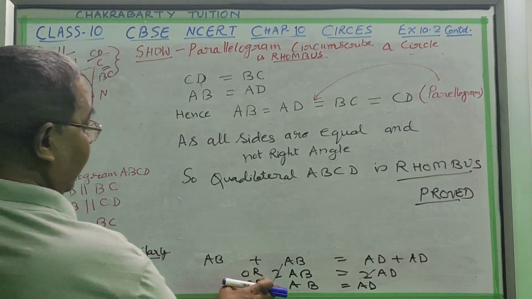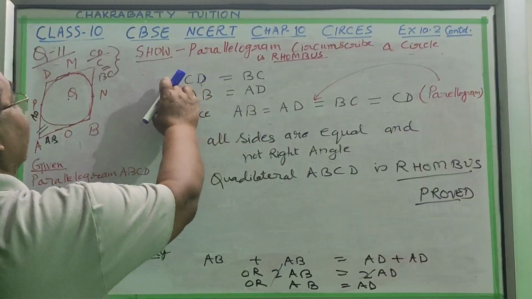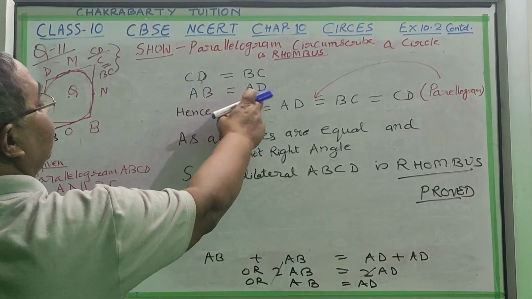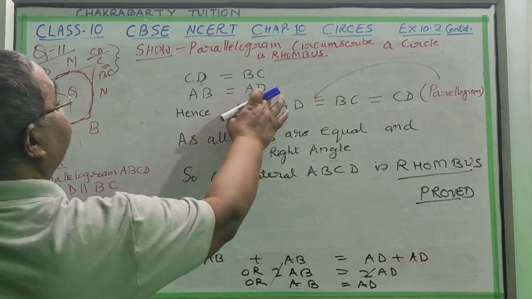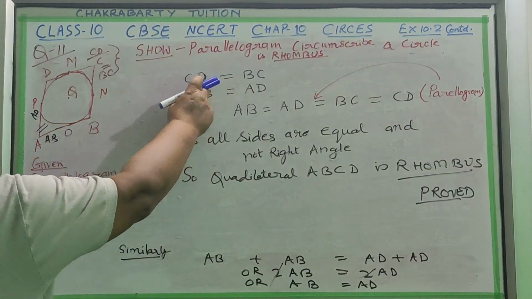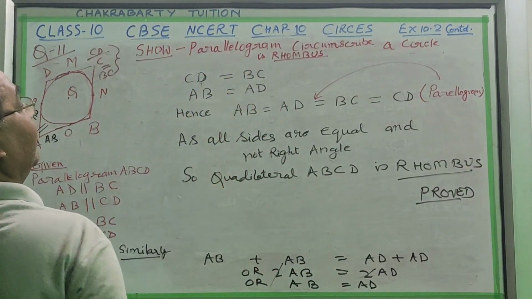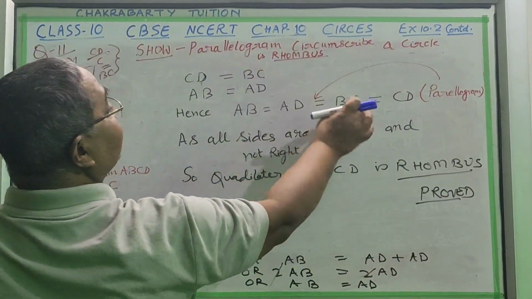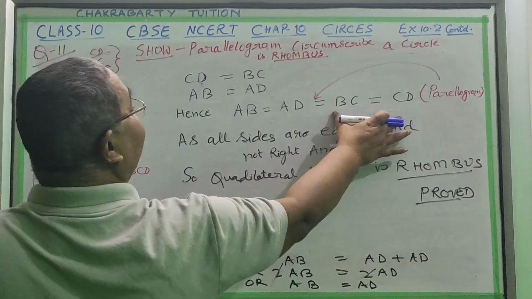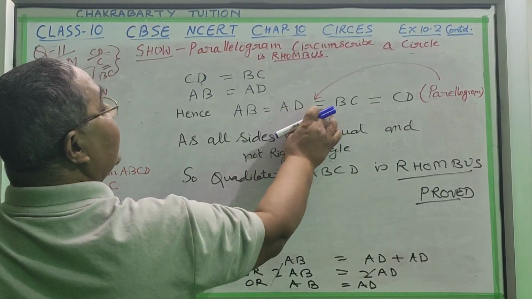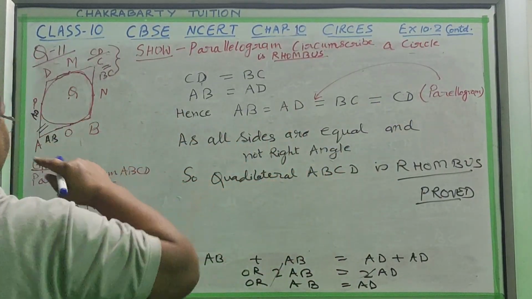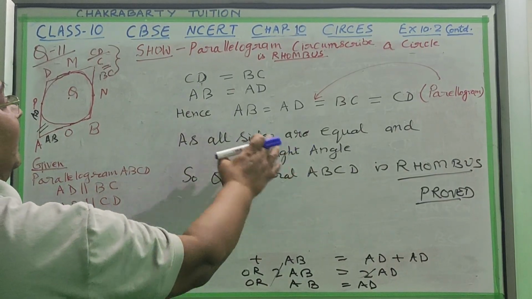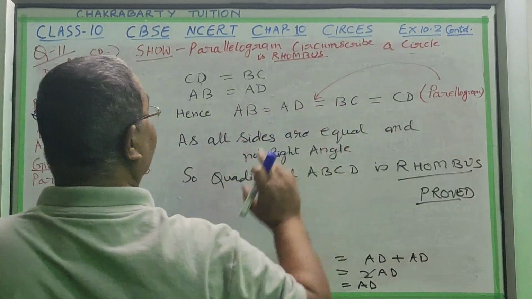So from here onward, now we are coming to the question from the last line. The last line was AB plus AD, AB is equal to AD. And in the previous lines we have also proved CD equal to BC. Now AB is equal to AD and BC is equal to CD. But this side and this side are equal due to parallelogram. In a parallelogram it is always equal. That's why these two sides will be equal.